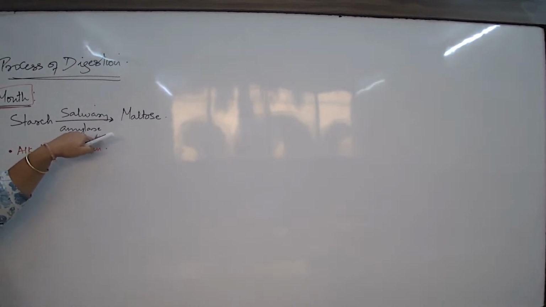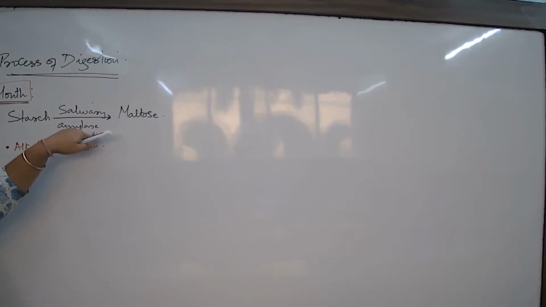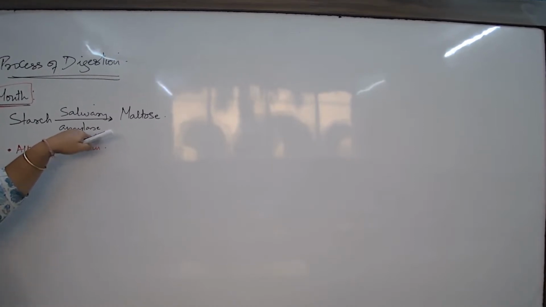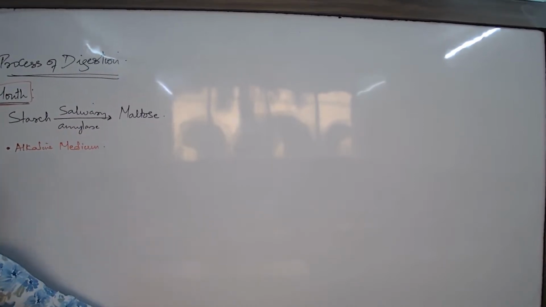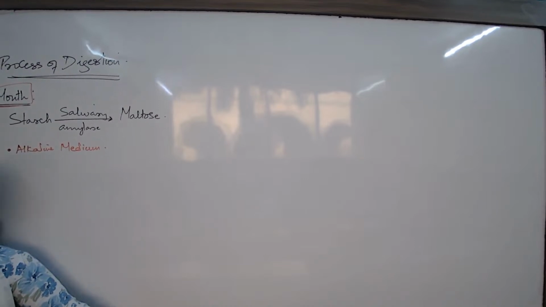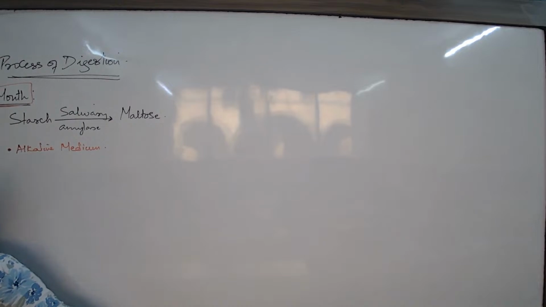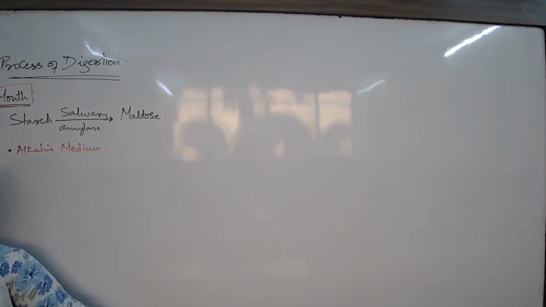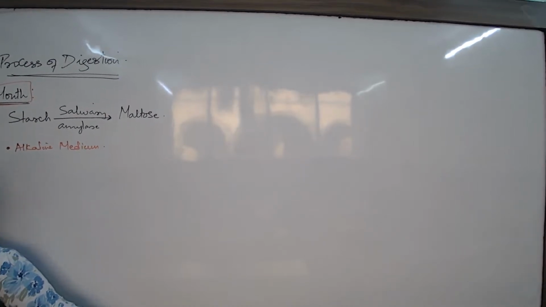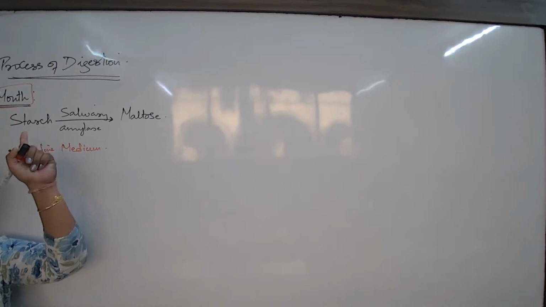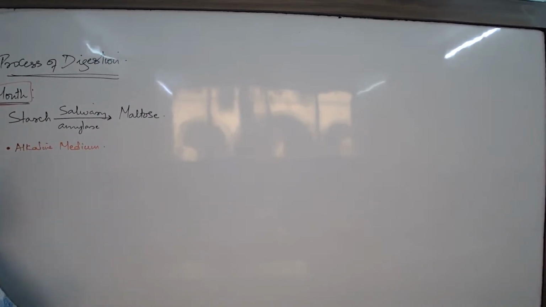Ma'am, is there any difference between starch and carbohydrates, or are they the same? Starch is a form of carbohydrate. The sugar in the fruit is also carbohydrate, the sugar in the wheat, the pineapple, the sugarcane. All are carbohydrate, but their complexity differs. This is the most complex, starch, and then there are many categories.